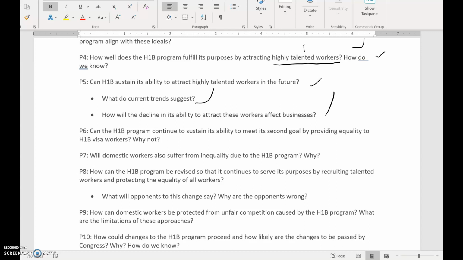Paragraph 6, how can the H-1B program continue to sustain its ability to meet its second goal by providing equality to H-1B workers? And then, of course, why not? Because we know that it can't.